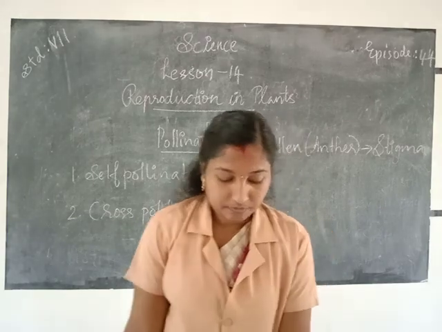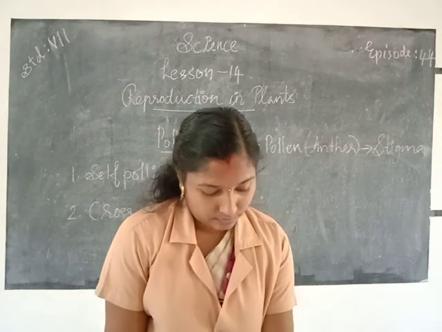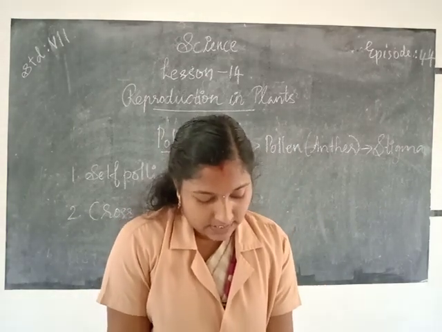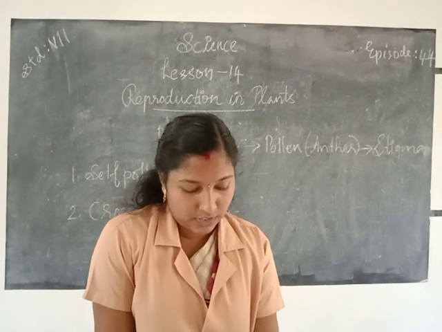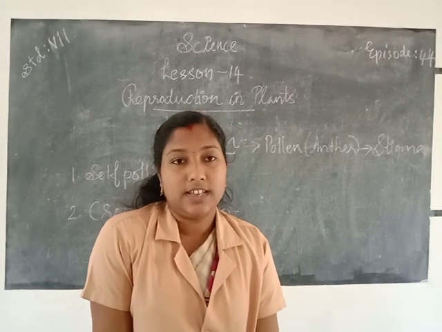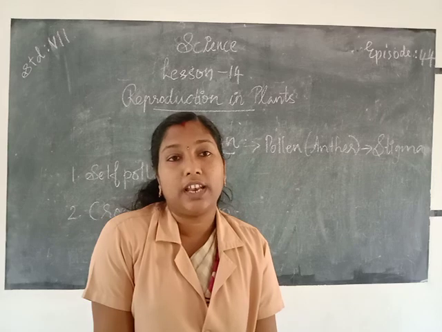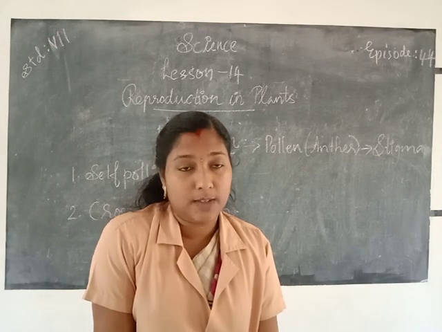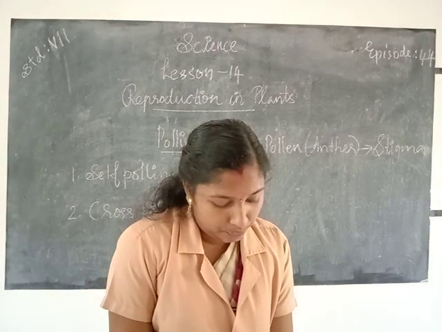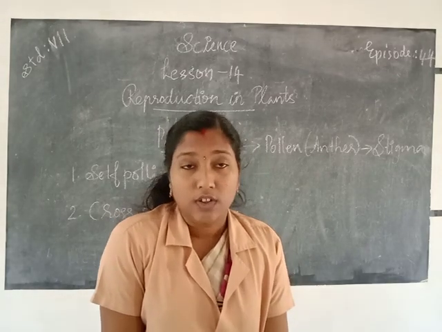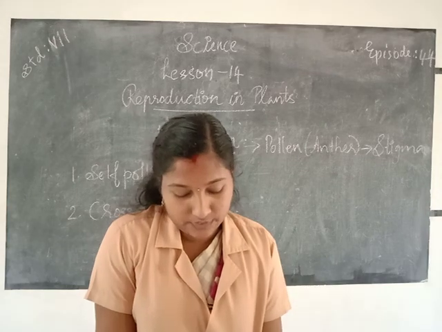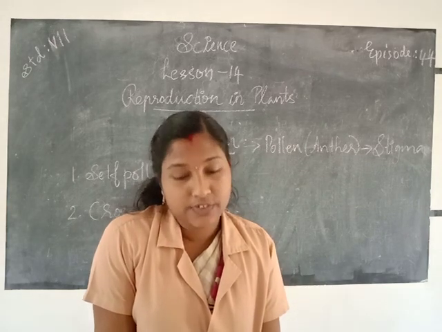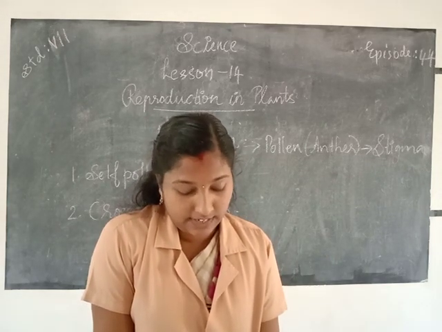Okay, so here fertilization and zygote formation are given in your textbook. How does the zygote form? The male gamete fuses with the female gamete to form the zygote. That zygote develops into an embryo. Next is fertilization. We know that the process of formation of the zygote is called fertilization.